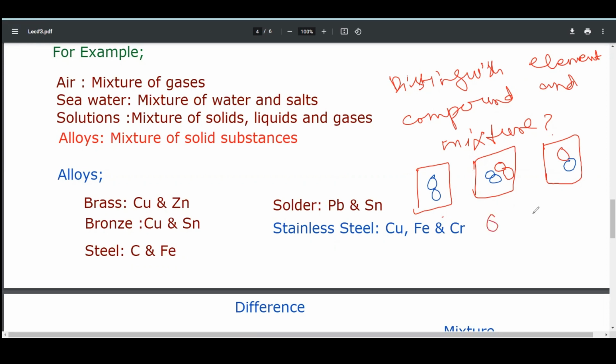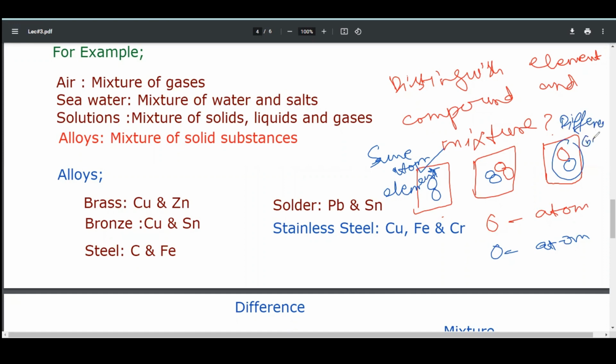While this shows an atom and this is also an atom, you can simply distinguish that it consists of the same atom. It means it is an element. This consists of different atoms.